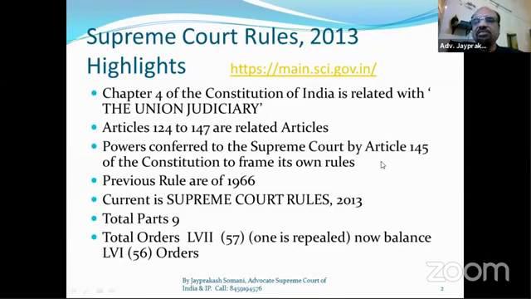So friends, the Supreme Court previously implemented the rules of 1966, and after that the current one is the Supreme Court Rules 2013. In these rules, there are a total of 9 parts and a total of 57 orders.